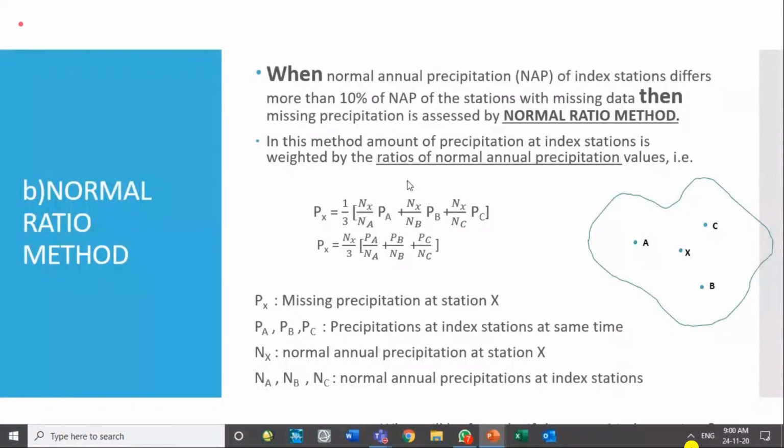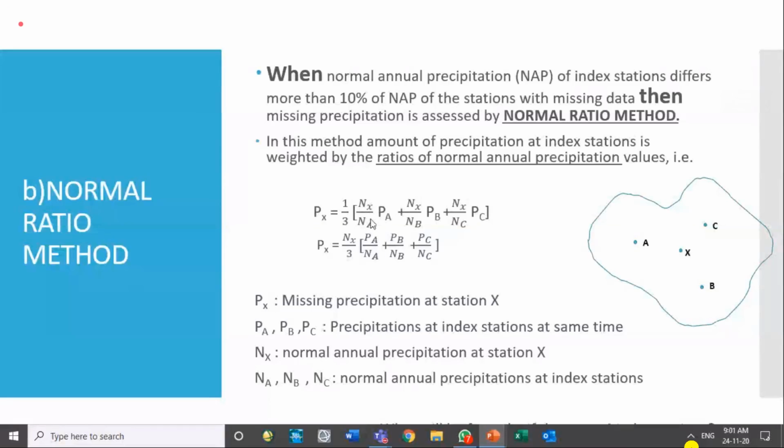In that case, we will be taking the ratio of normal precipitation at X station divided by the normal annual precipitation at the index station and multiply it with PA, the precipitation of that station. So we are normalizing the precipitation of the index by the ratio of the normal annual precipitation.